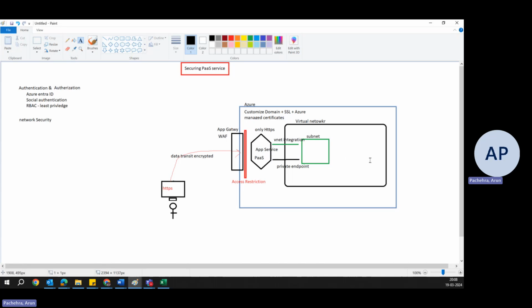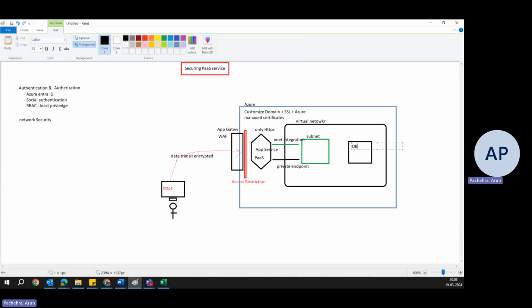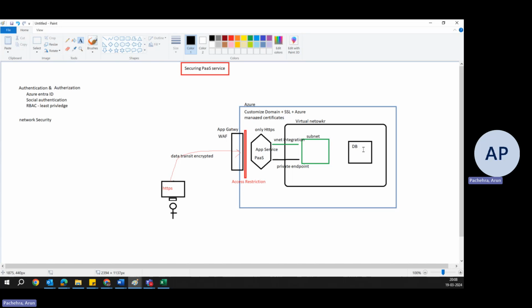code. For example, we have a database here, right? Let's call it a database. Now there is a connection string which has the information to talk to this, but we don't want anything stored in the application, any kind of credential that it can talk to this.